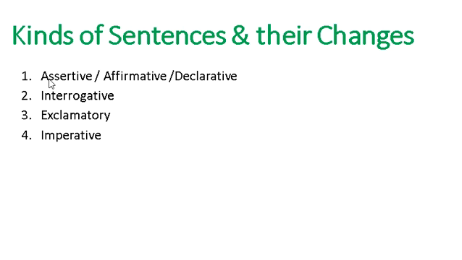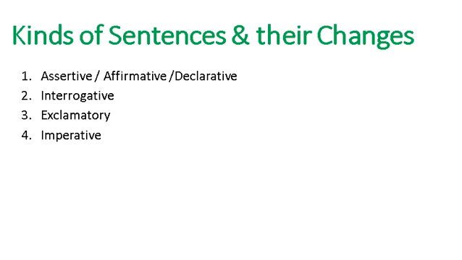So there are different kinds of sentences. Probably you are well aware of these kinds of sentences, expression-wise. One kind is called assertive, another is interrogative, then exclamatory, and imperative. When we have these kinds of sentences, to change the narration, there is a little bit of change when we need to transfer them into direct or indirect narration. So now we are going to learn that.